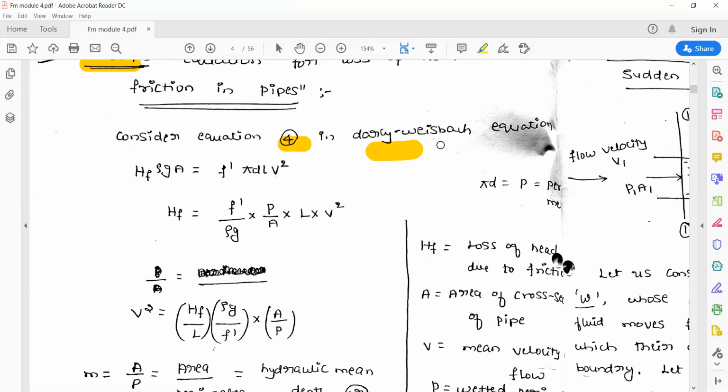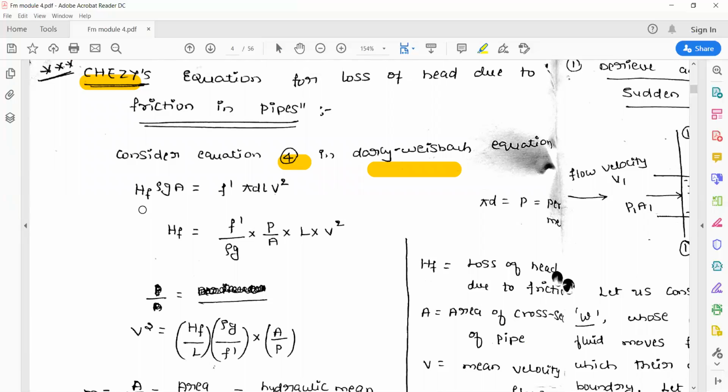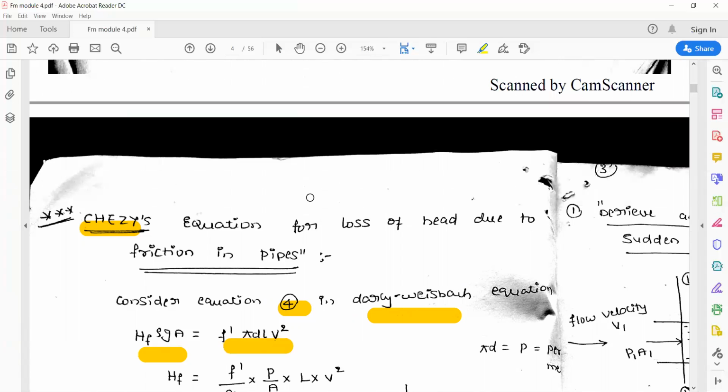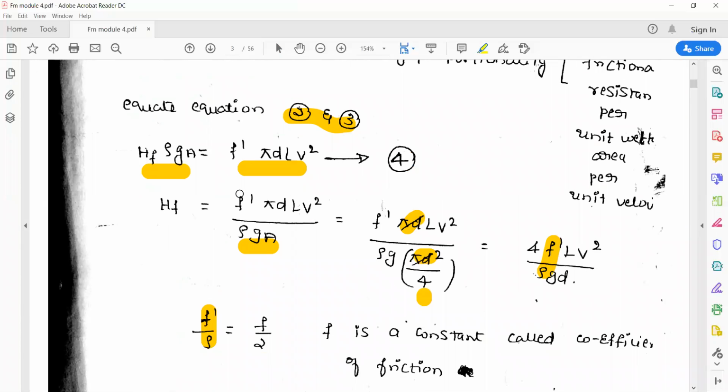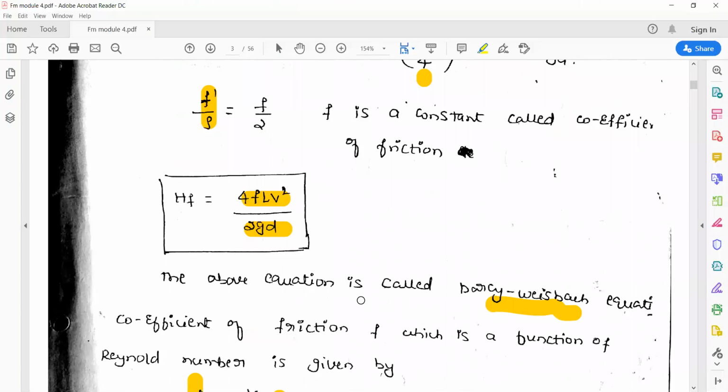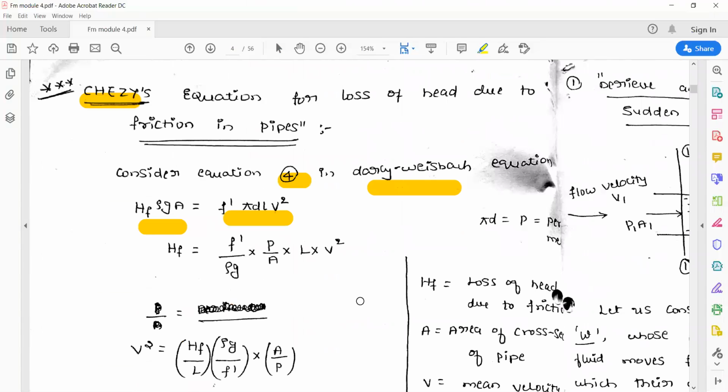Like the Darcy-Weisbach equation, till equation 4, you can derive the same, whatever you have derived. So what is equation 4? That is hf into rho g A is equal to f' into pi d L V². You can see here, equation 4. When you have equated 2 and 3, you have got equation 4. So hf into rho g A is equal to f' into pi d L V². Till there, you can derive the same.